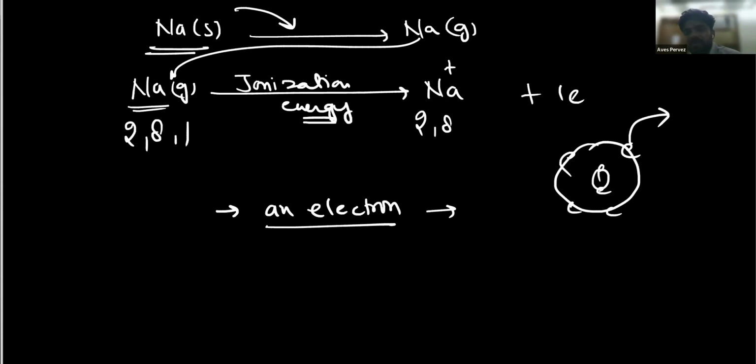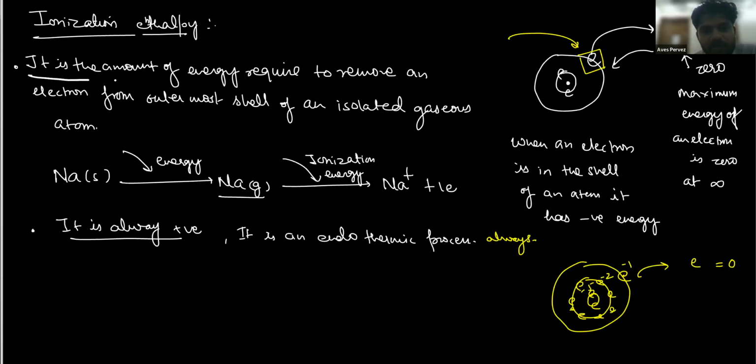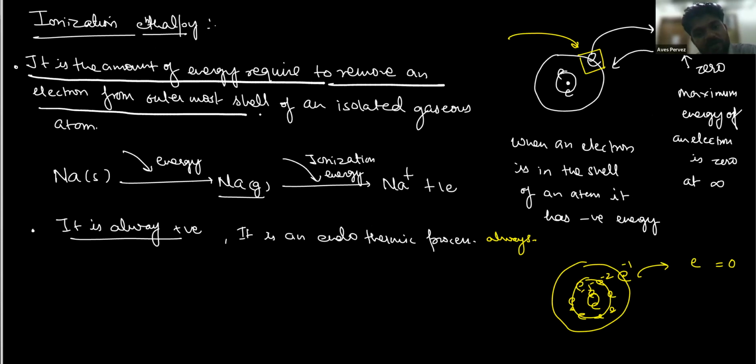Every time, we need to give the energy. Ionization energy is always an endothermic process. Removing an electron is always endothermic, and we need to supply the energy. So what is ionization energy? It is the amount of energy required to remove an electron from the outermost shell of an isolated gaseous atom.